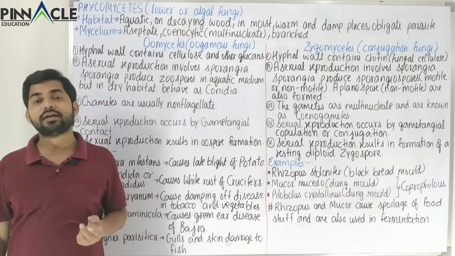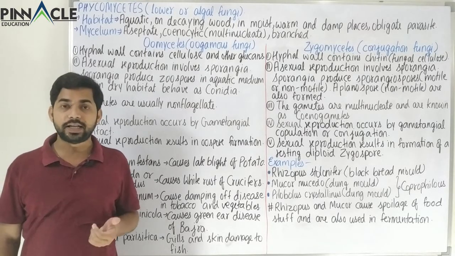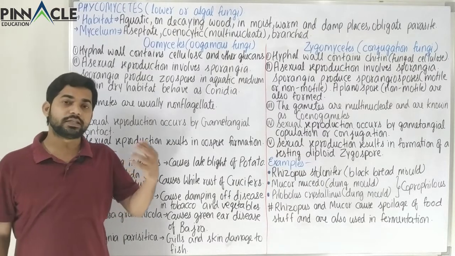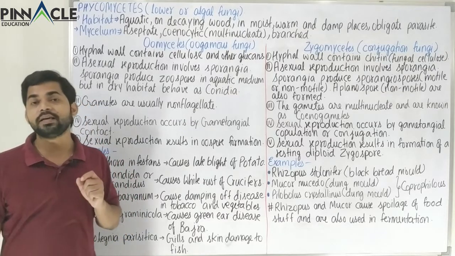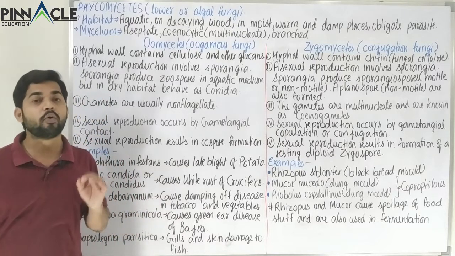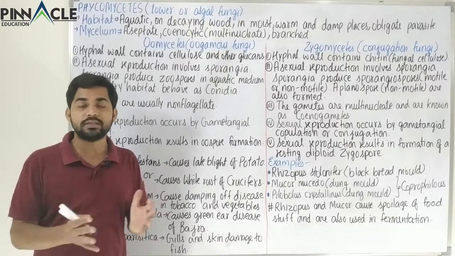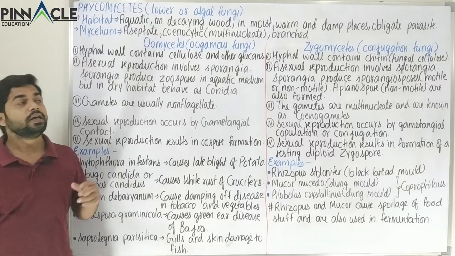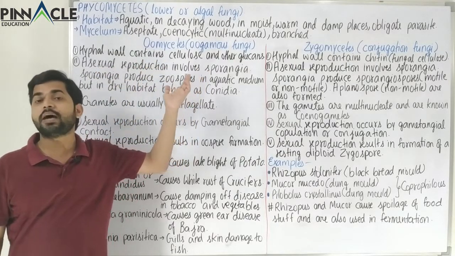So we can say that these Phycomycetes members are saprophytic, that is, they decompose decaying plants, and therefore they can be termed as decomposers. So these are also found on decaying plant matter. Apart from that, these are also present in very moist and warm conditions, like warm and moist soil of the summer season. So this is the normal habitat of the Phycomycetes. So these are aquatic or on decaying wood, that is, these are saprophytic.